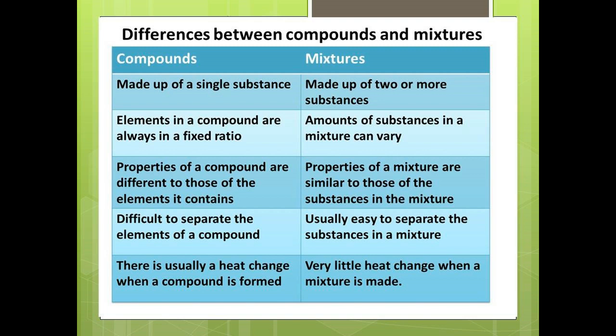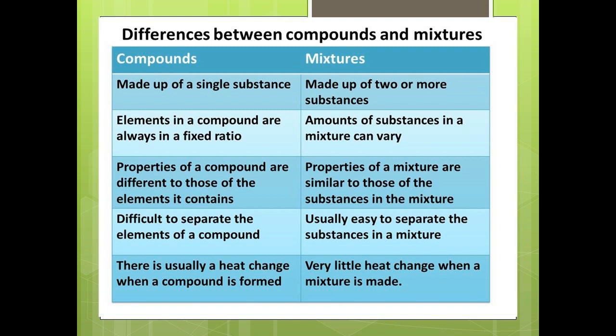Let's see the difference between compounds and mixtures. Compounds are made up of a single substance. Mixtures are made up of two or more substances. Elements in a compound are always in a fixed ratio. Amounts of substances in a mixture can vary.